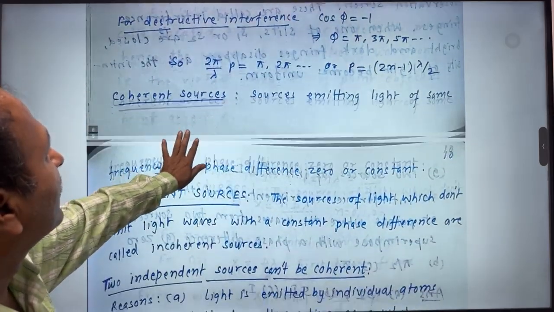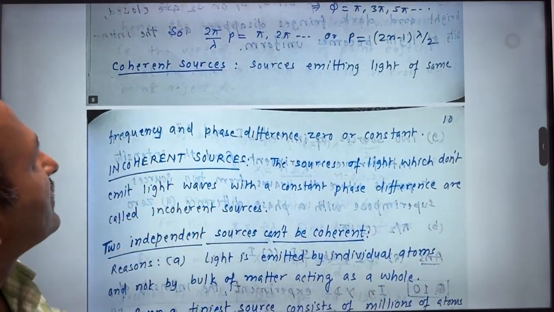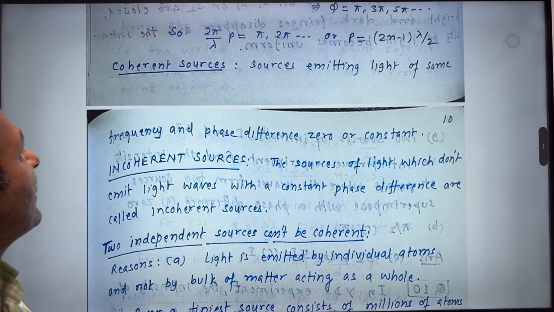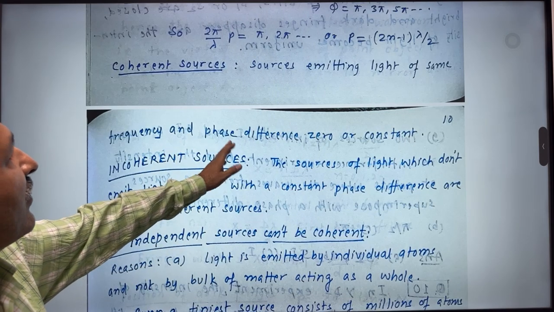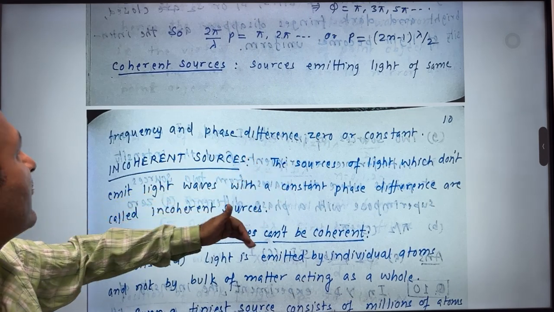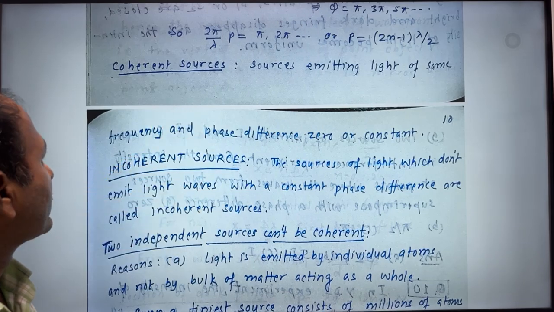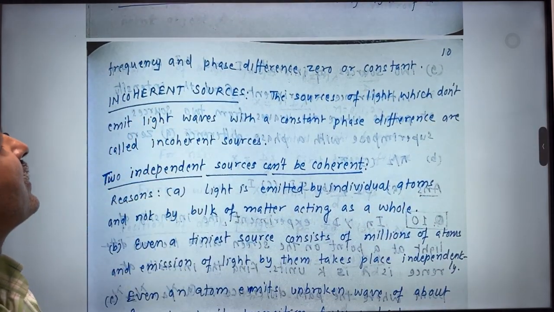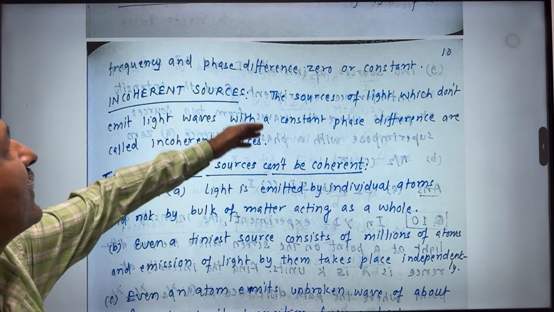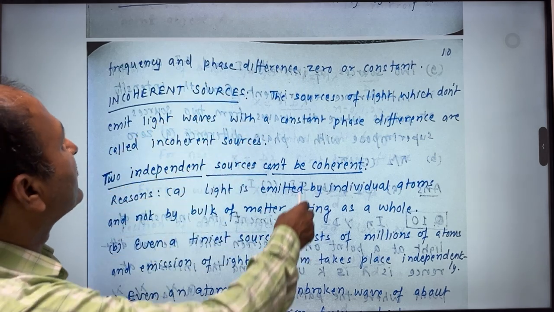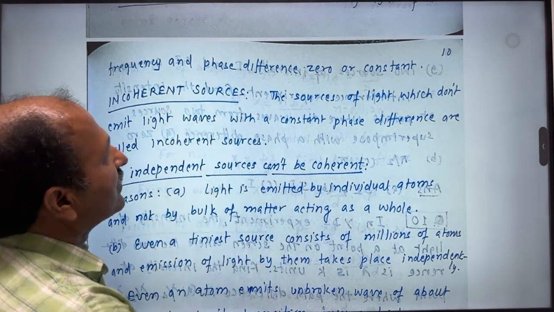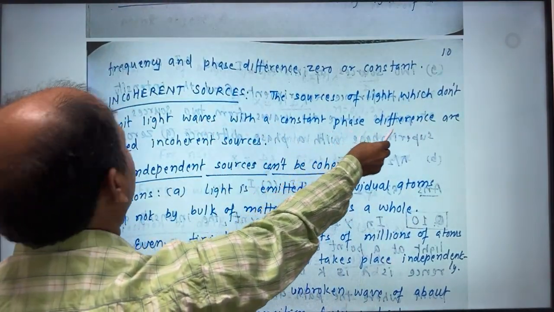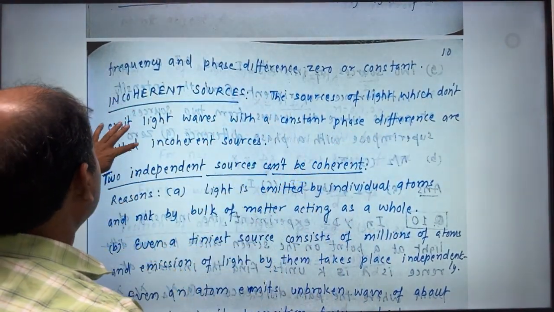Now we are going to talk about coherent sources of light. Sources emitting light of the same frequency and having a phase difference of 0 or constant are called coherent sources. Other sources, in which there is a certain phase difference and it's not constant, are called incoherent sources. The sources of light which don't emit light waves with a constant phase difference are called incoherent sources.